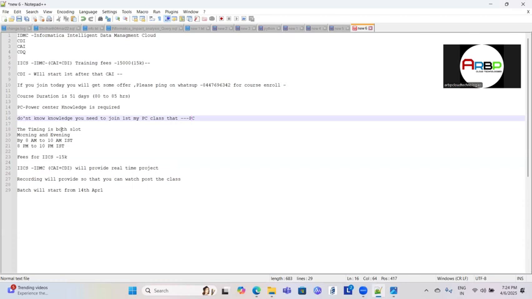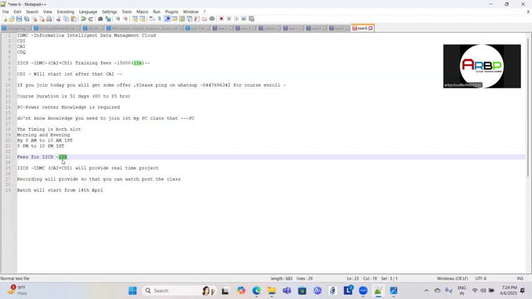The timing has both slots, morning and evening: 8 a.m. to 10 a.m. IST, and in the evening 8 p.m. to 10 p.m. The fees, as I was already explaining here, is 15K. So you can pay that fees. There is flexibility in the payment amount also. This is the IICS course that includes ICA and CDI, and I will provide a real-time project as well. I will also provide the recording after the class is over.